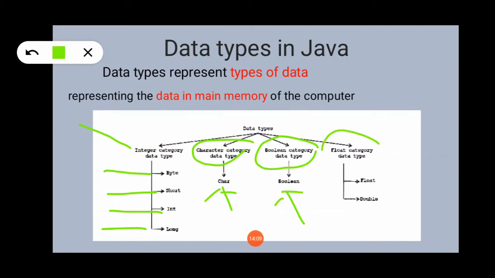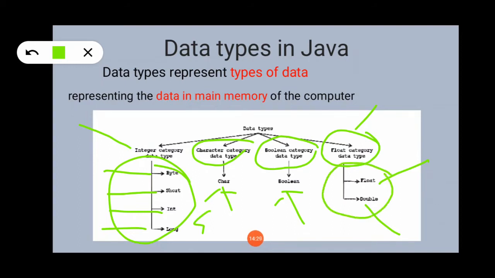To represent floating type data, that means data containing decimal points or precision values, in Java we have two data types: first one is called float and the second one is called double. So for integer we have a total of 4 data types, for float we have two data types, 4 plus 2 is 6, one for character is 7, and one for boolean is 8. So a total of 8 primitive data types are supported by Java.